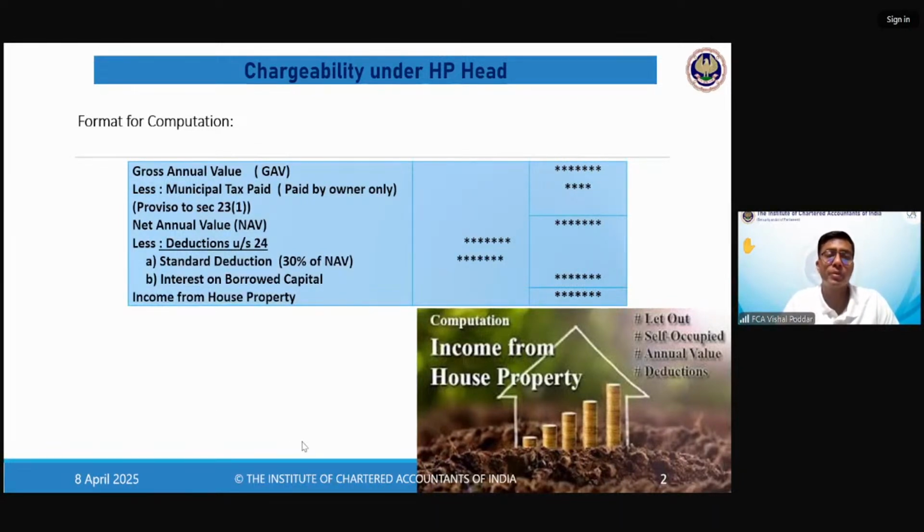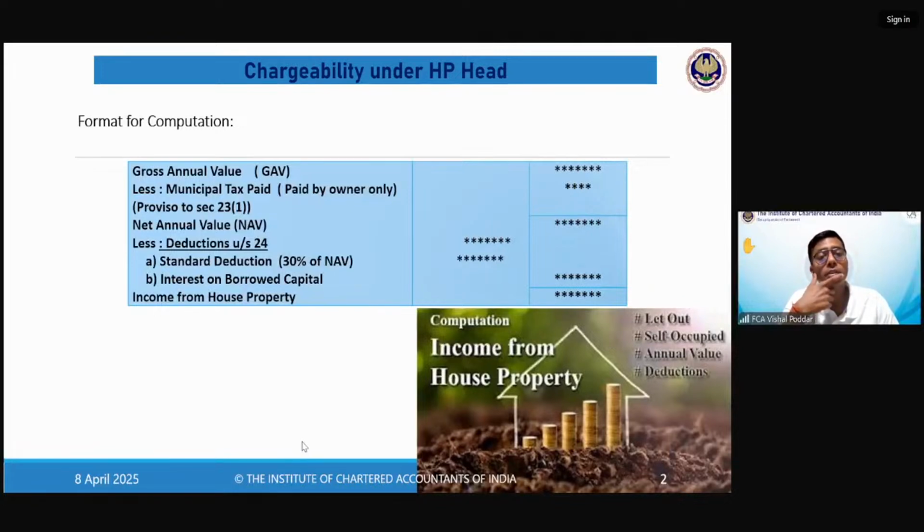Many times, for your HP head or any head, they may not give you all the details, but when we study that head, we study with all the details. That is where we get stuck in the exam, because suddenly you find it is an HP problem but many things are missing and you are confused. So remember, you have to follow this format. What is not given, put dash.